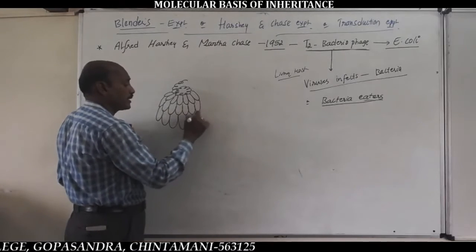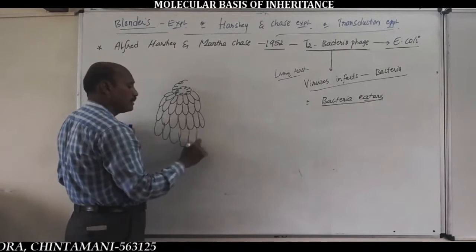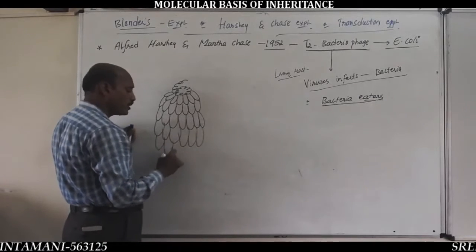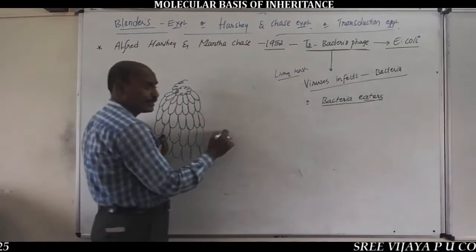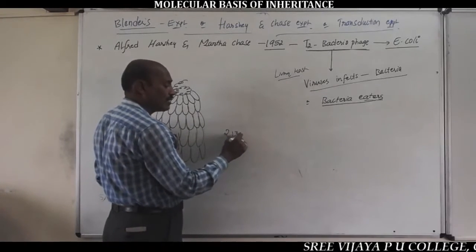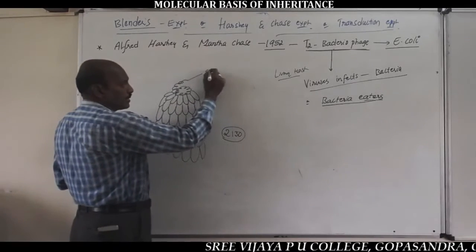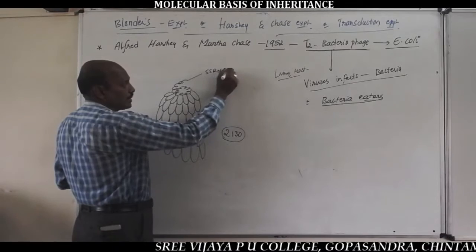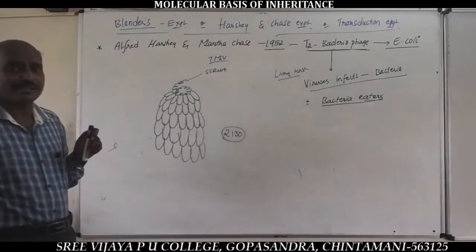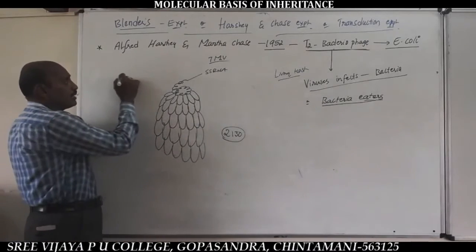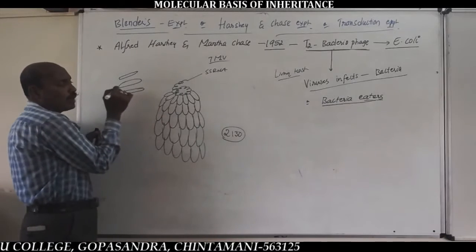The capsid is made up of a number of protein units called capsomeres, approximately 2130 in number. Very important. At the center, ssRNA is the genetic material. In the tobacco mosaic virus, single-stranded RNA is the genetic material, and it is a rod-shaped virus with a central hole or core.